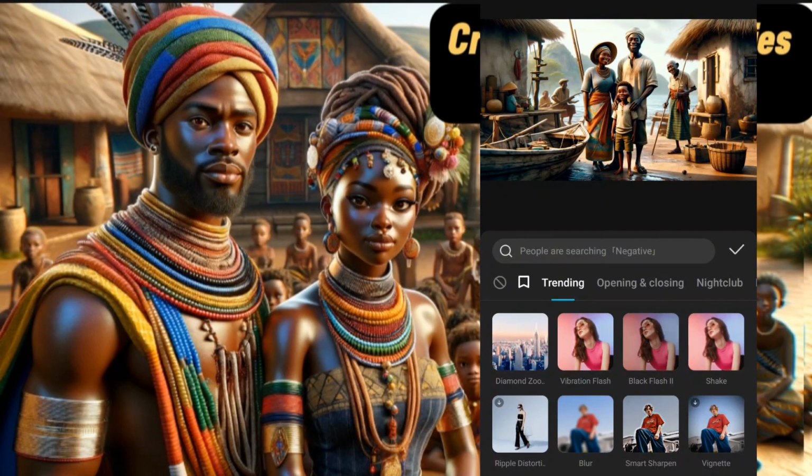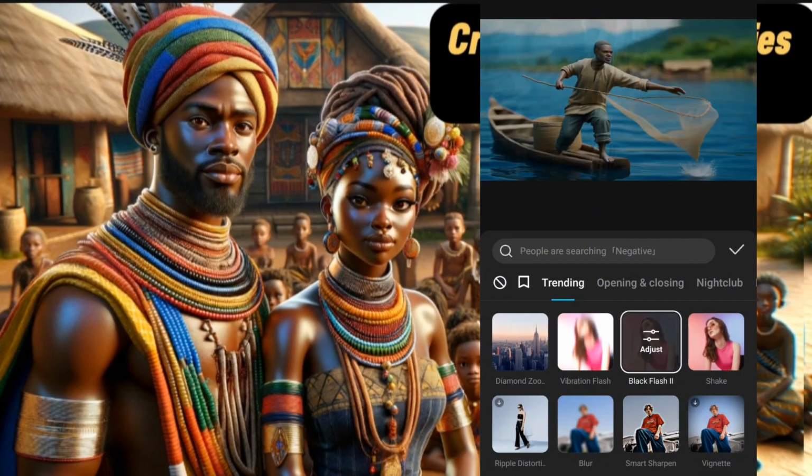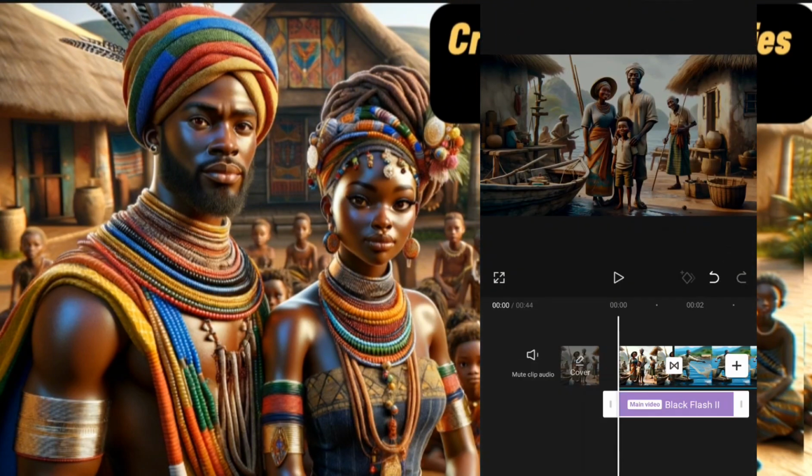Like there was something I created and posted on my TikTok yesterday. I used this one because I was talking about something like heaven. I used something like this that was showing a cloud. So you can use effects depending on what you want to add to it.